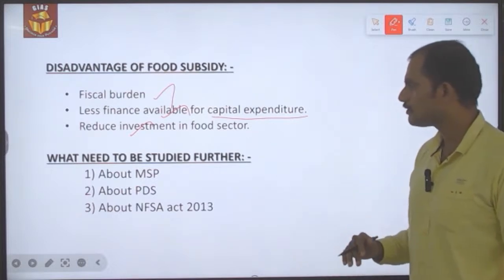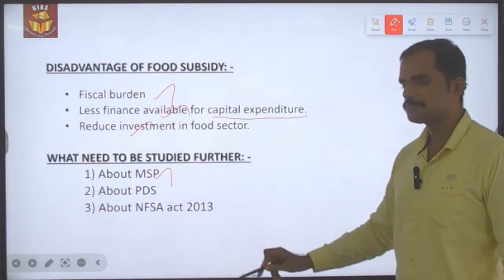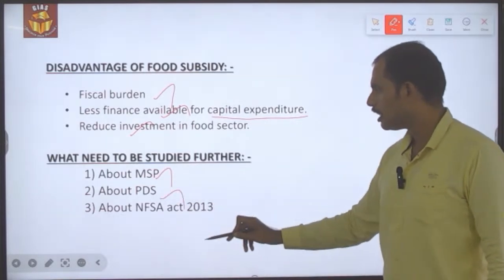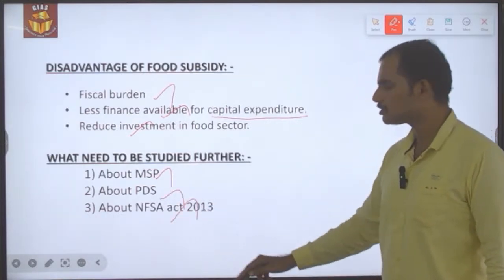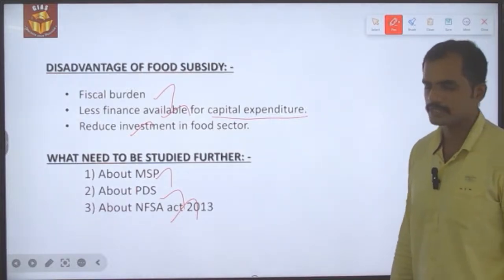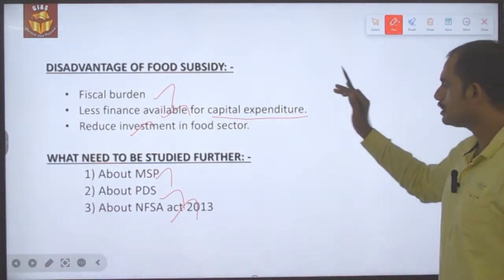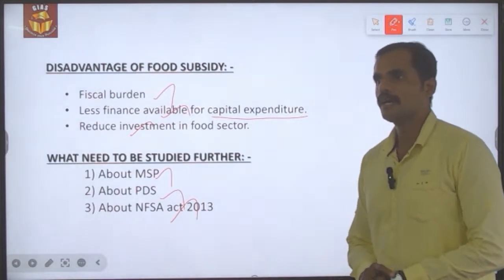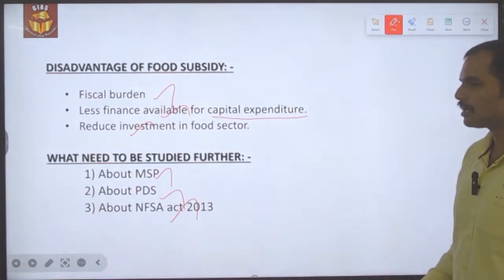So what needs to be studied further is, we should know what is MSP, what is the PDS system, and what is the National Food Security Act 2013 and the important provisions which come under it. So these are all the other things which we need to be aware of. And with this, we have reached the end of this topic.